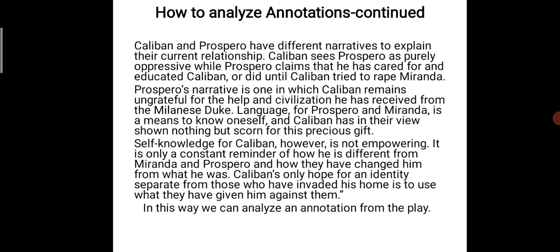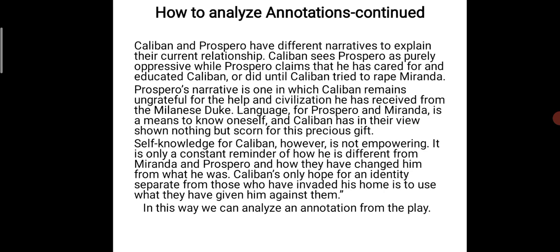First, we have to mention the name of the play and its writer. Second, in which act and which scene the lines appear. Third one, who has told the above lines to whom. Fourth one, we have to explain the lines. Here, Caliban is cursing Miranda because she taught him a language, and he curses, 'The red plague rid you.'